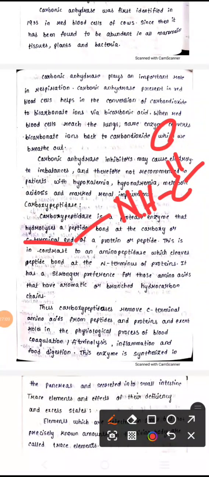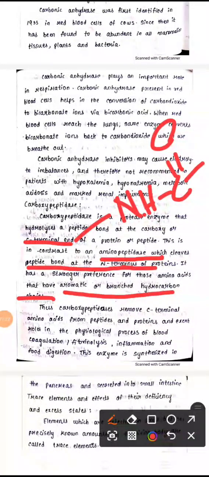Aminopeptidase, we can say, breaks the peptide bond at the N terminal of proteins. Here mainly we can see aromatic or branched hydrocarbon chains. The carboxypeptidase removes C terminal amino acids from peptides and proteins and plays a role in blood coagulation, fibrosis, inflammation, and food digestion.